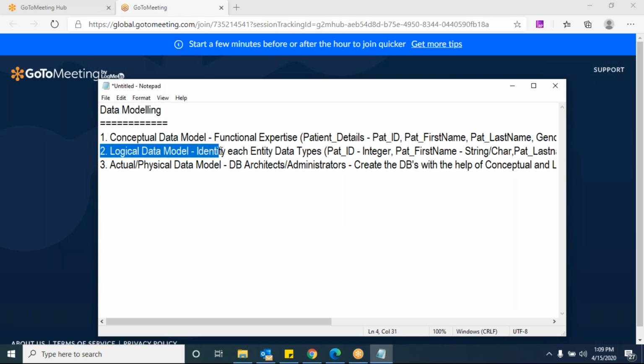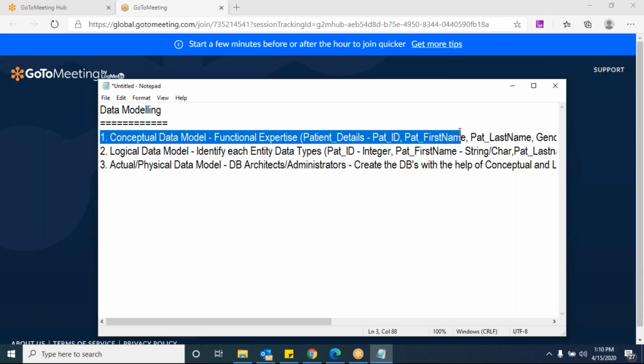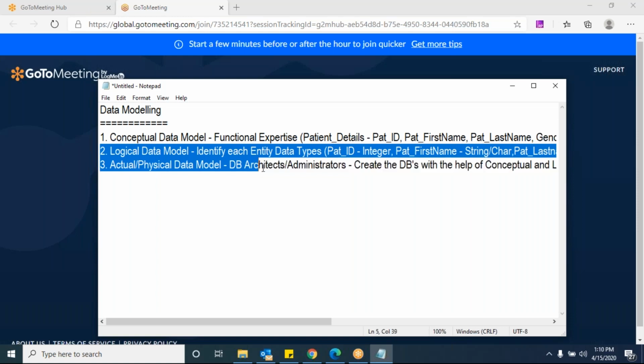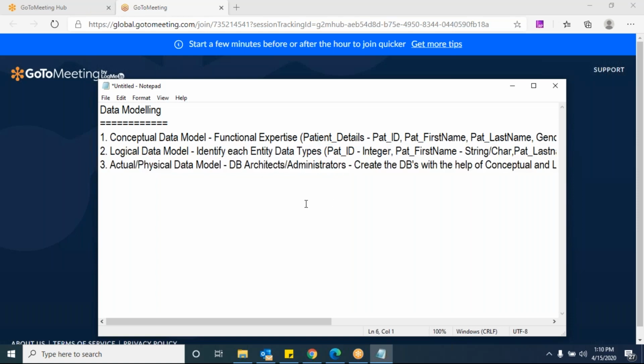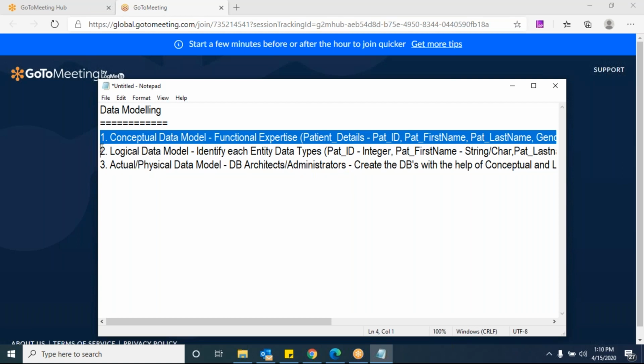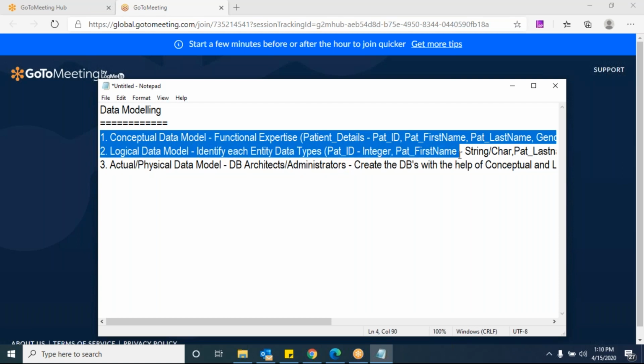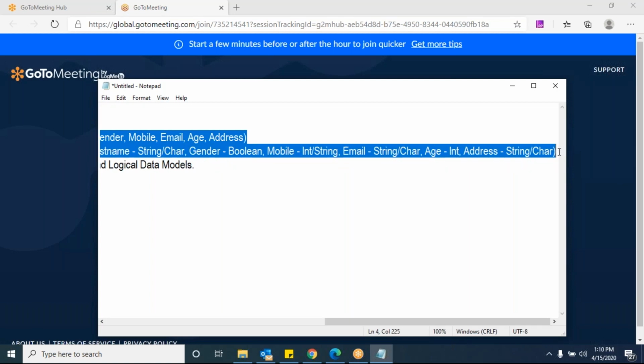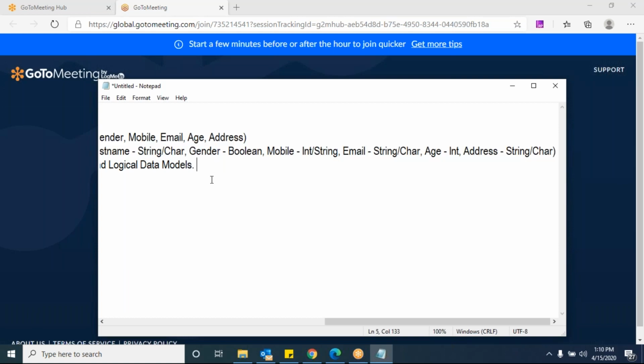But just now Karthik told even the latest DB models don't have any specific data types. At that moment even the logical data model is optional. That's the reason I'm telling it is optional. But you should come up with the conceptual data model, what sort of information you want in the system. If you give this conceptual data model, the logical and physical data model will be done by the administrators or architects. But in a few scenarios, being a business analyst, you can participate even in the logical data model if it is a relational database consisting only of tables, and there we need to identify the data types as well.